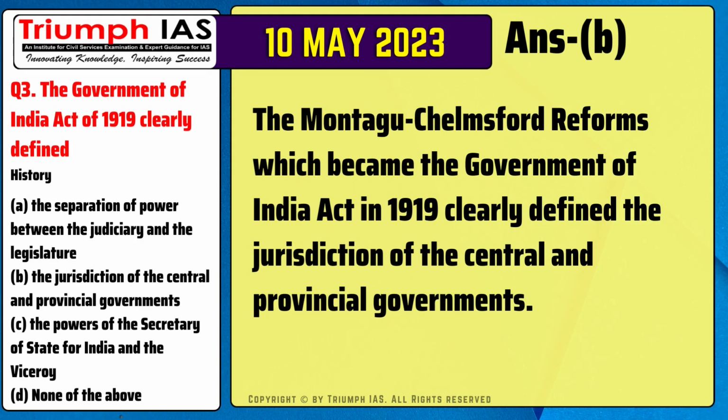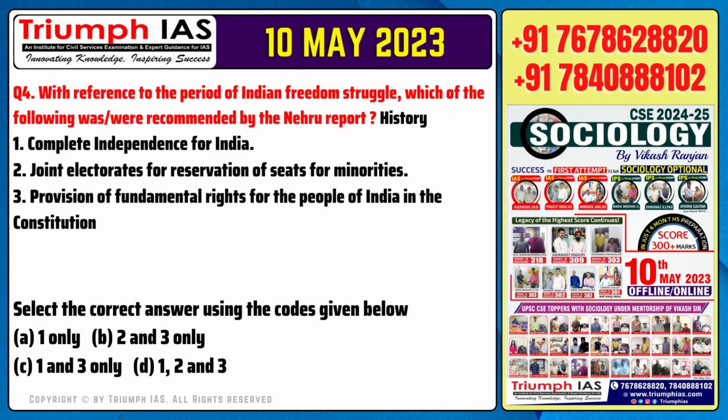The correct answer is option B. The Montagu-Chelmsford Reforms, which became the Government of India Act in 1919, clearly defined the jurisdiction of the central and provincial governments.